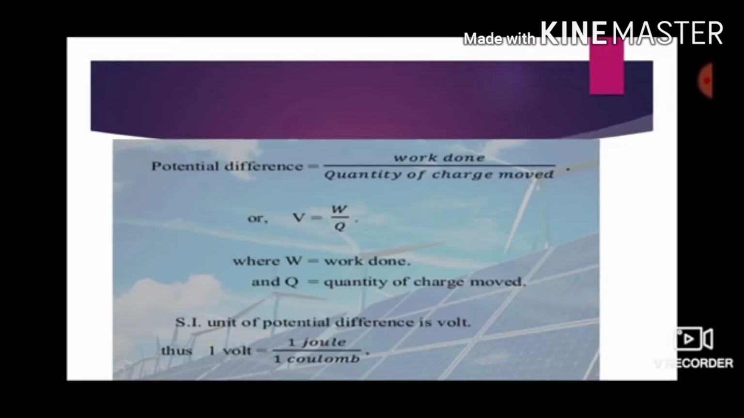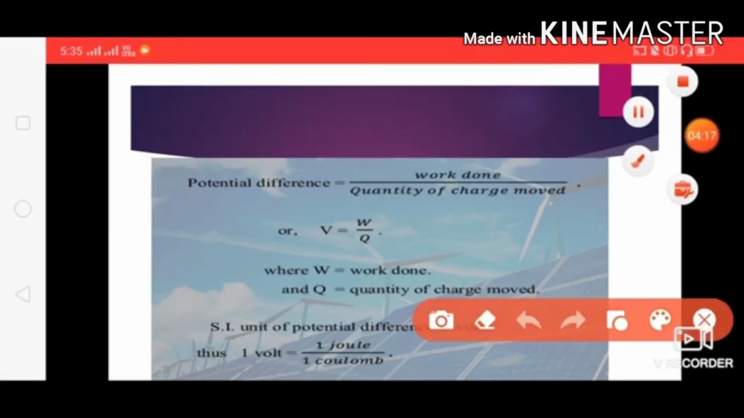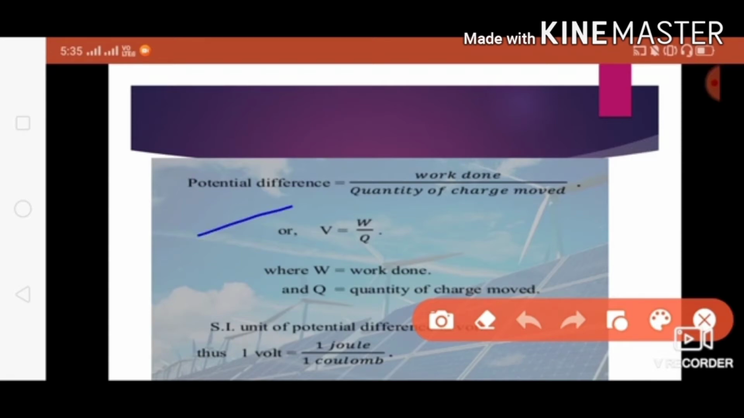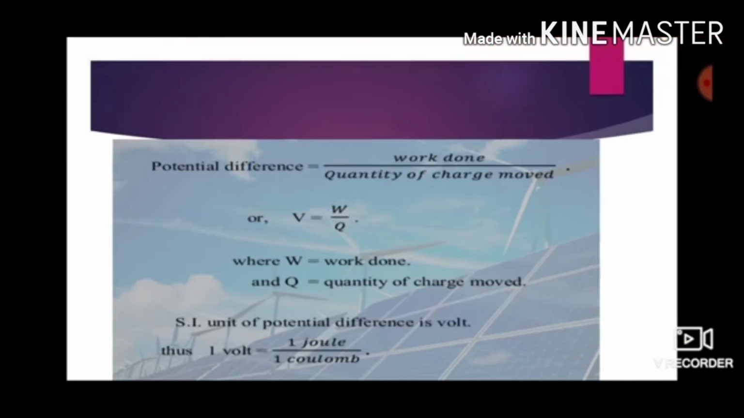The SI unit of potential difference is volt, and how are you going to define 1 volt? If you want to define 1 volt: 1 joule of work done per 1 coulomb, right. So if 1 coulomb of charge is moving, when it does 1 joule of work, that we call 1 volt, right.